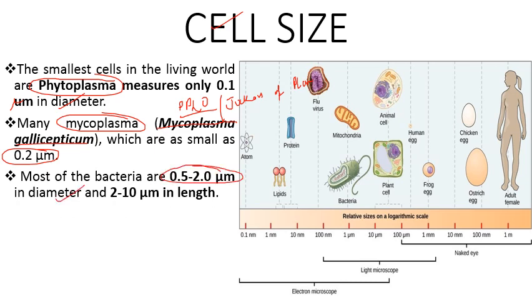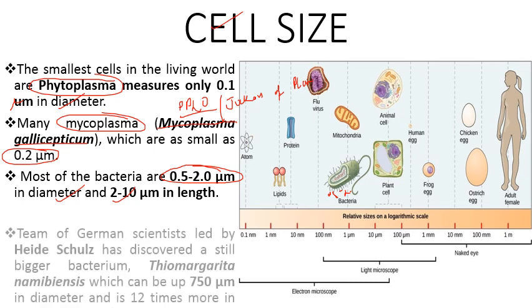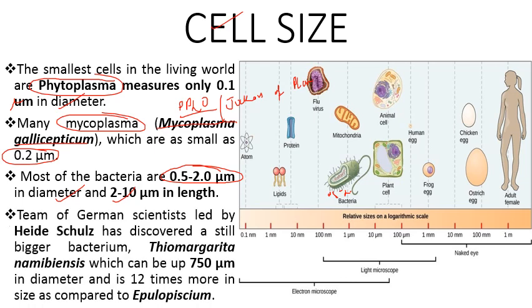जो डायमीटर है बैक्टीरिया का वो है लगभग 0.5 से लेके 2 माइक्रोमीटर तक, और इसकी जो लेंथ है that is 2 to 10 माइक्रोमीटर. So a team of German scientists led by Heide Schulz has discovered a still bigger bacterium, that is Thiomargarita namibiensis.